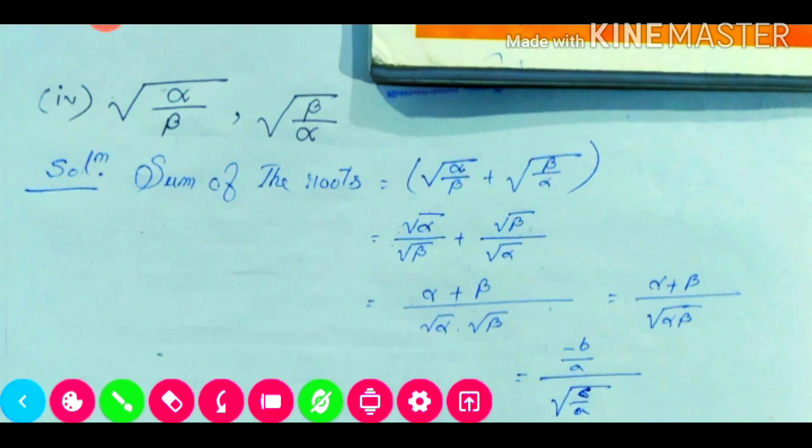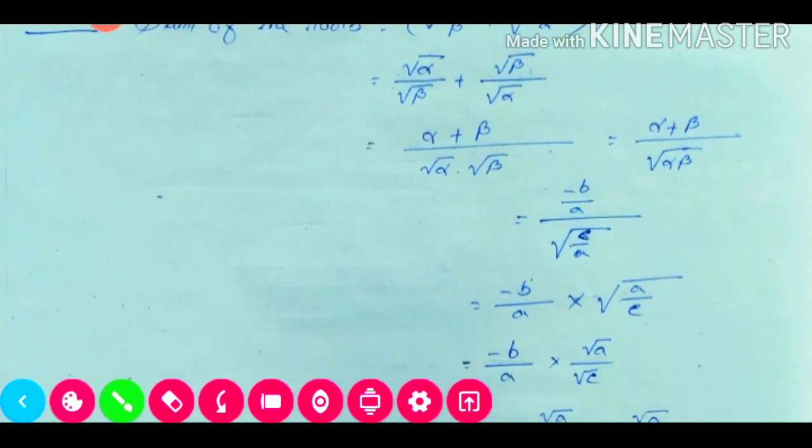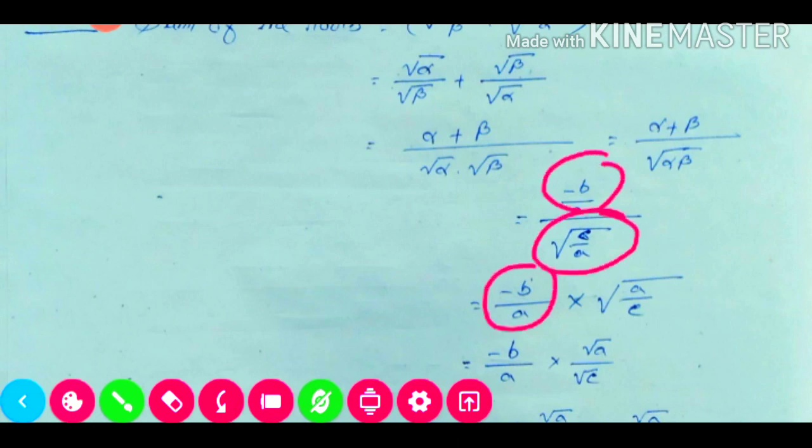Now we'll put the values. The value of alpha plus beta we already know: this one, minus b by a, and alpha beta value is c by a. Now our top portion, the numerator, will be the same as this portion, and the down one will be the reciprocal, meaning root over ca by c. Now we need to see what we need to do.